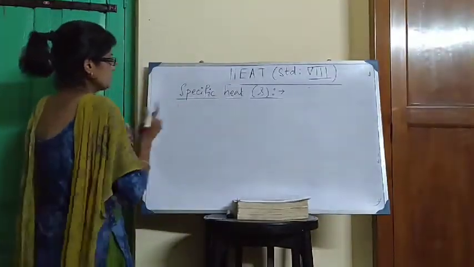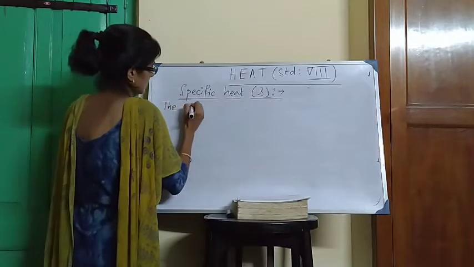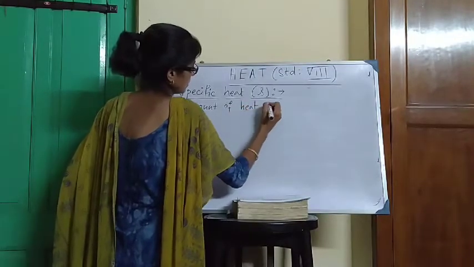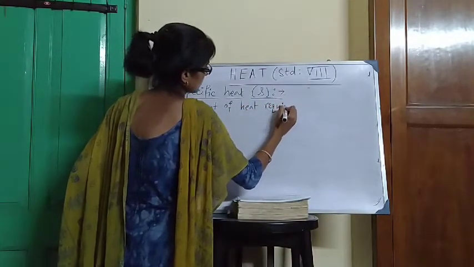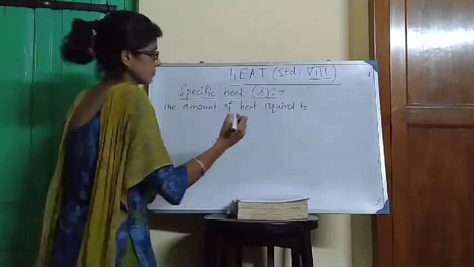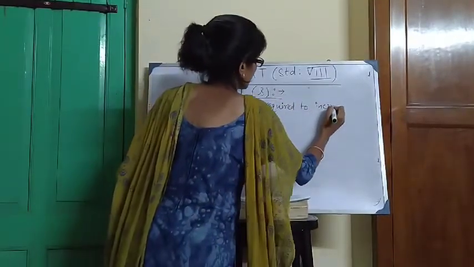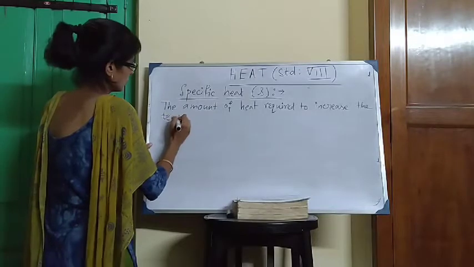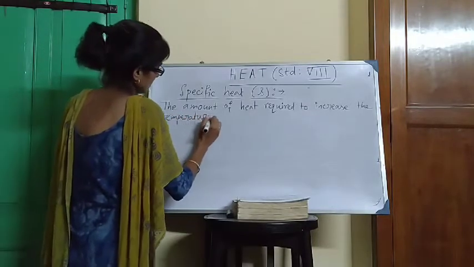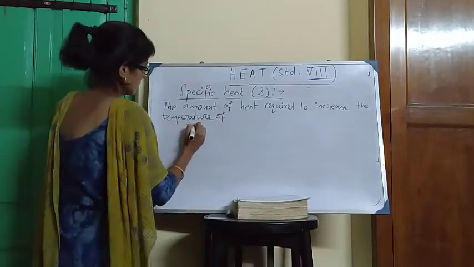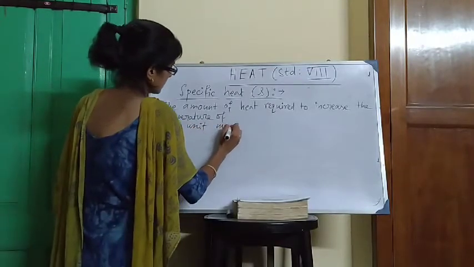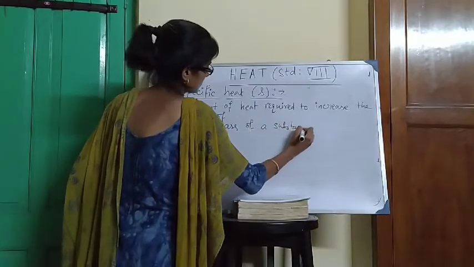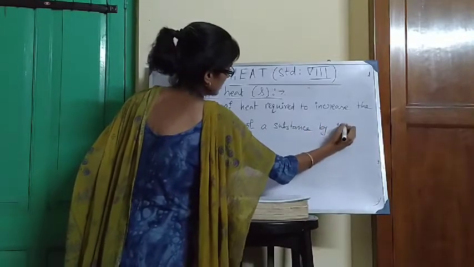The amount of heat required to increase the temperature of unit mass of a substance by 1 degree.